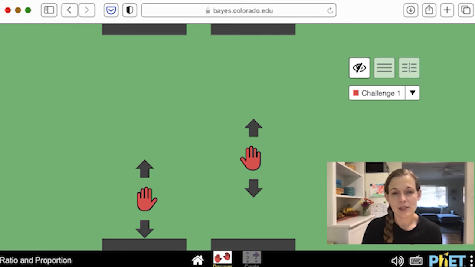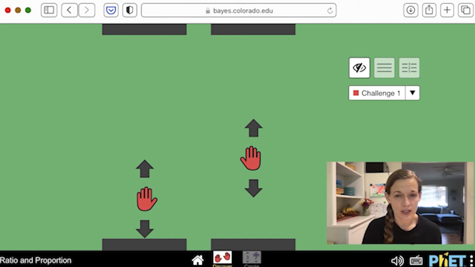If you were to use this simulation like a typical PhET sim, on a tablet device using touch, for example, if you were viewing the screen, you would see two hands that could be moved up and down. As you move the hands up and down, you get feedback, visual and auditory, if you have sound on, when you are near or at a specific ratio of hand heights. For example, a ratio of 1 to 2, where the right hand is twice as high as the left hand.